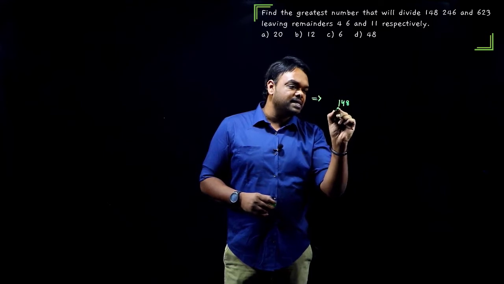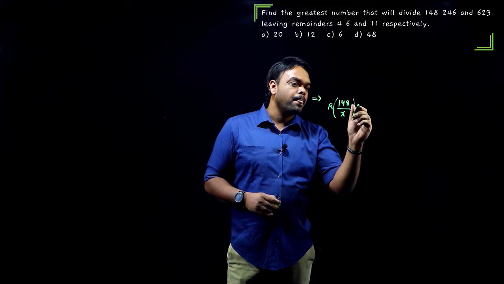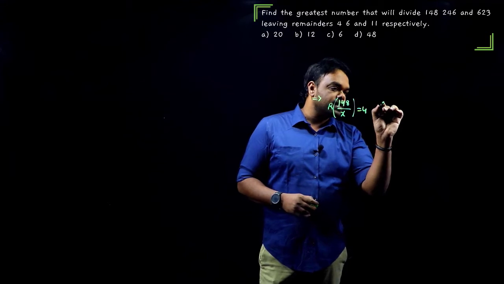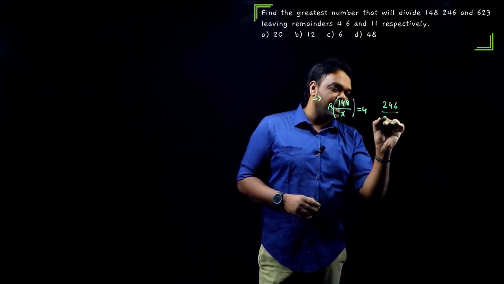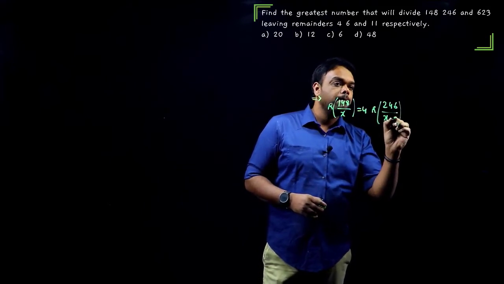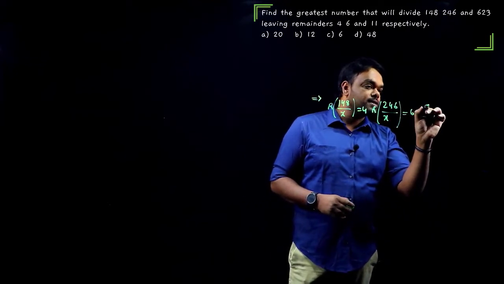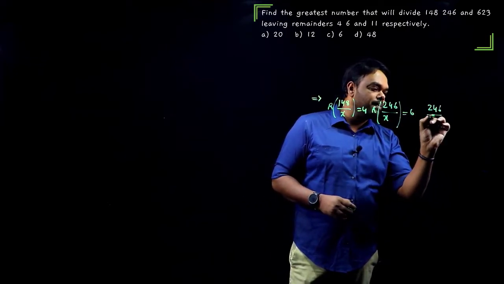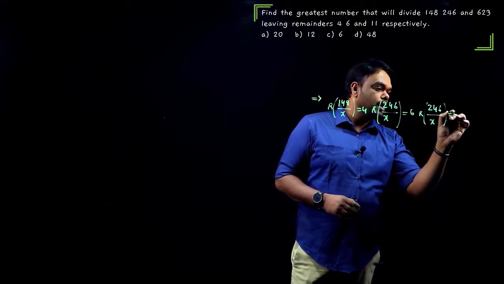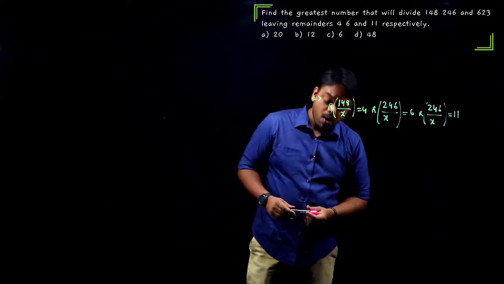148 divided by some number x should give us remainder 4. Okay. And 246 divided by the same number x should give us a remainder 6. And the last one, 623 divided with the same number x should give us a remainder of 11. Agree? Now guys, observe carefully. What do we have here?